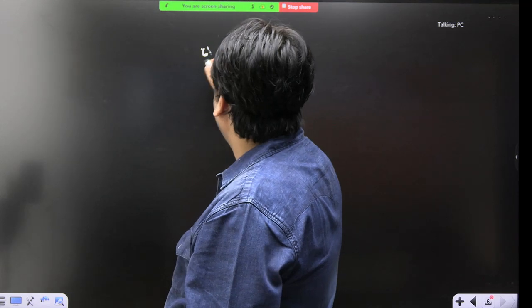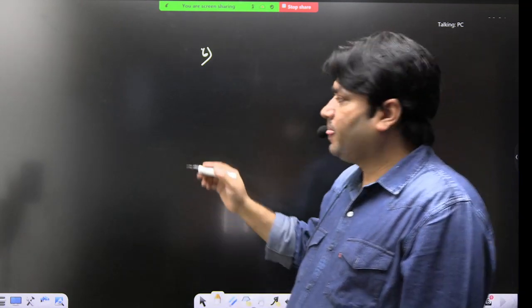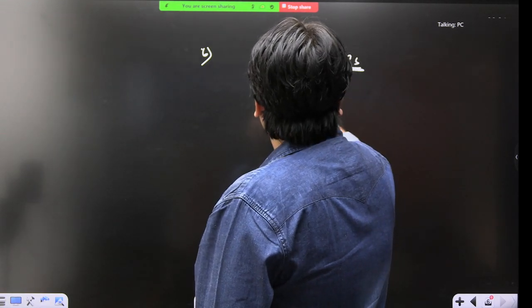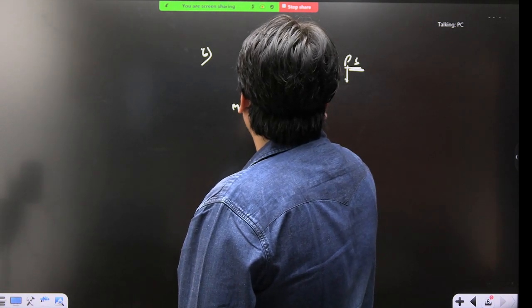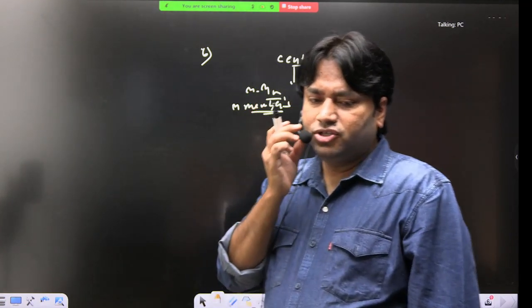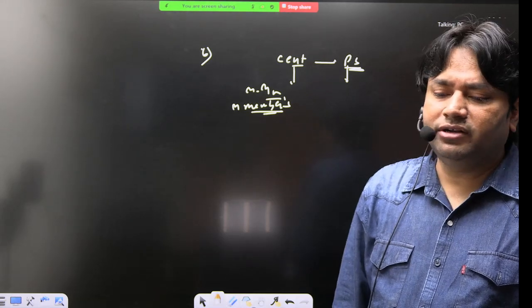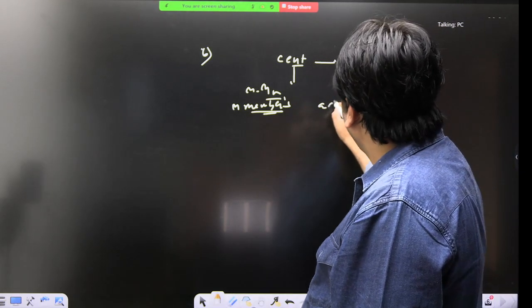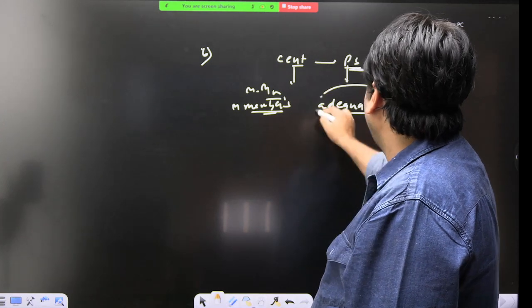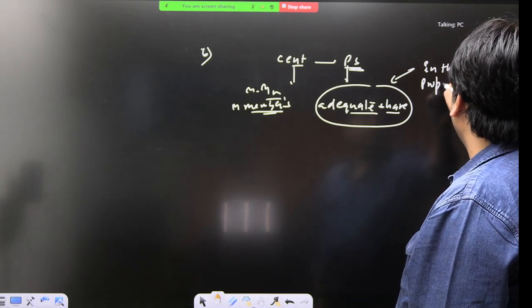His next demand is that in the services, for example central services and provincial services, Muslim members, Muslim minorities should be given an adequate share, and this adequate share will be in proportion to their population.